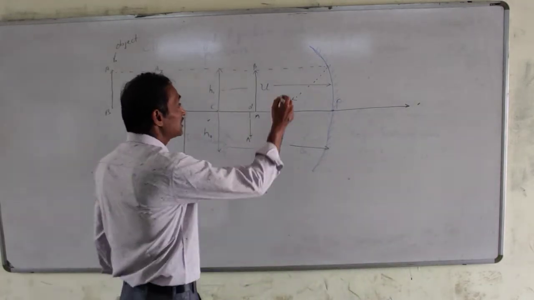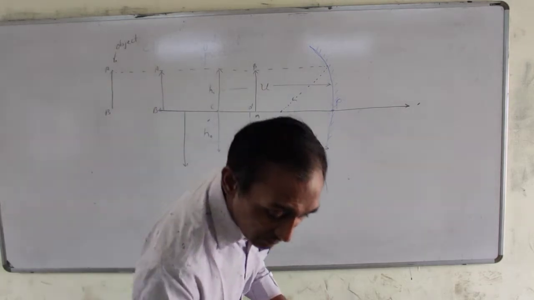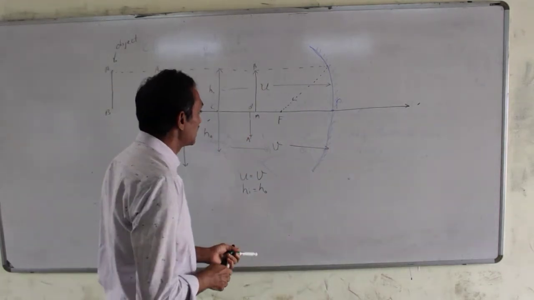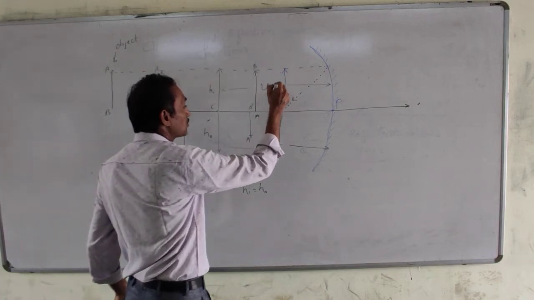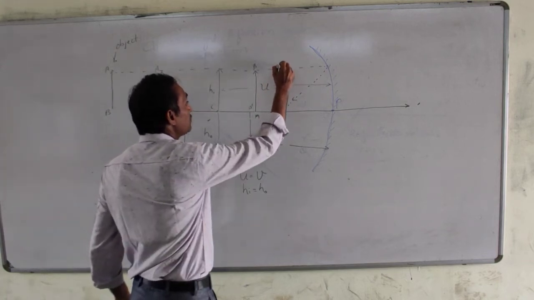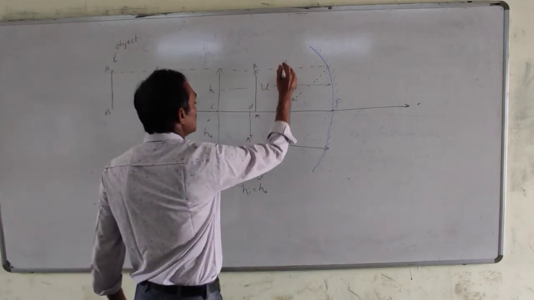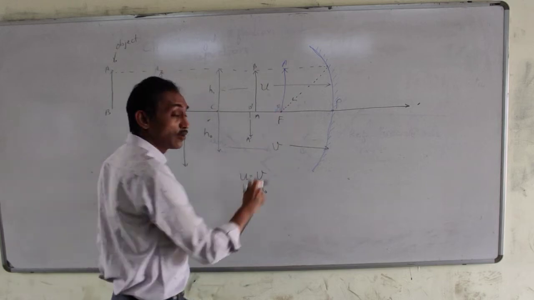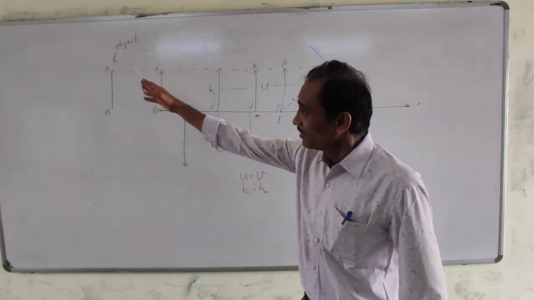Okay, now I take object on F. Now I put object on F, on principal focus. This is A, this is B. Okay. Now object is on F. Now remember the first case.